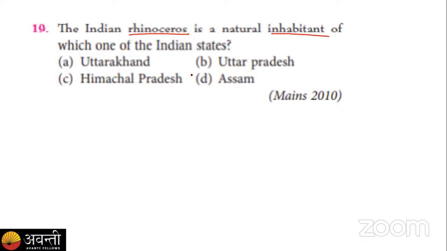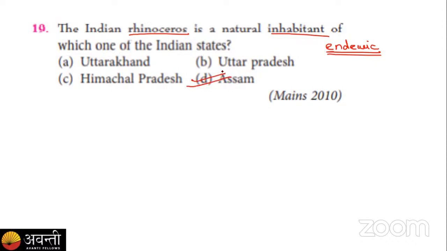So when we are talking about these species being inhabitants, that means these are the endemic species, right? And when these are endemic species, they are found only in a particular region. As everyone has already given their answer, we know that rhinoceros are majorly found in the northeastern state, and out of these four options, the northeastern state is Assam.